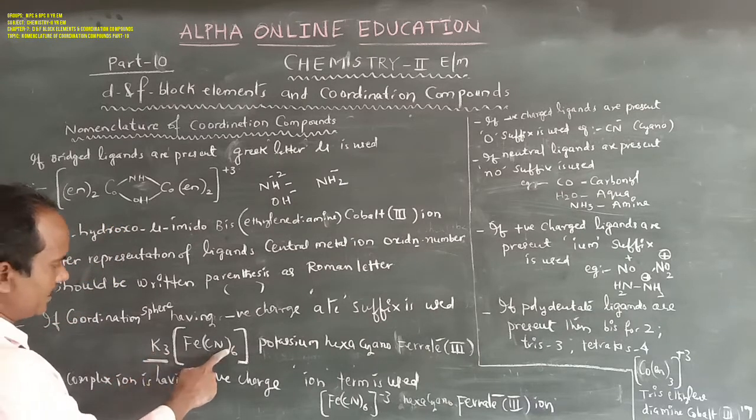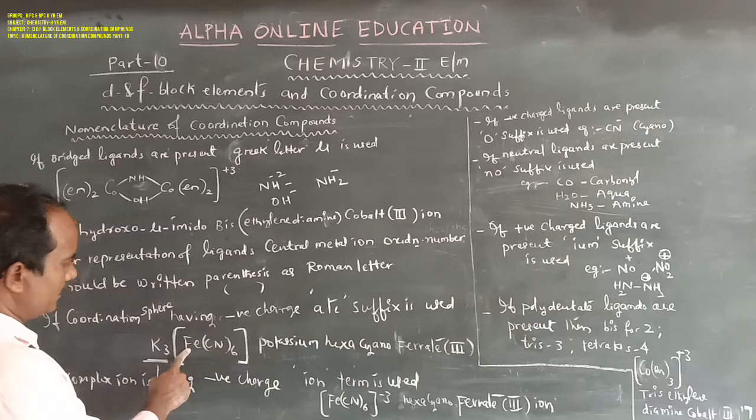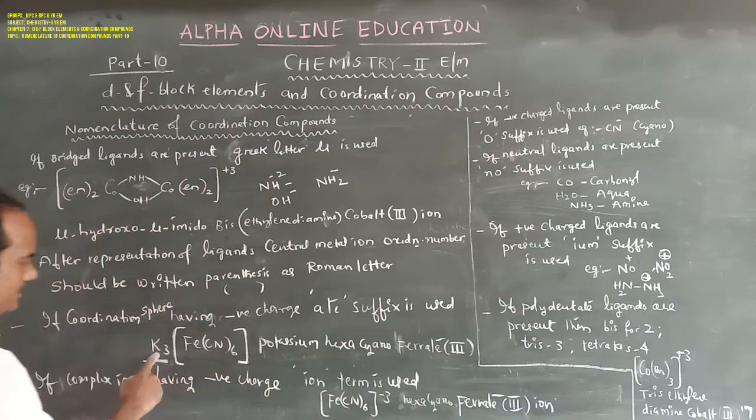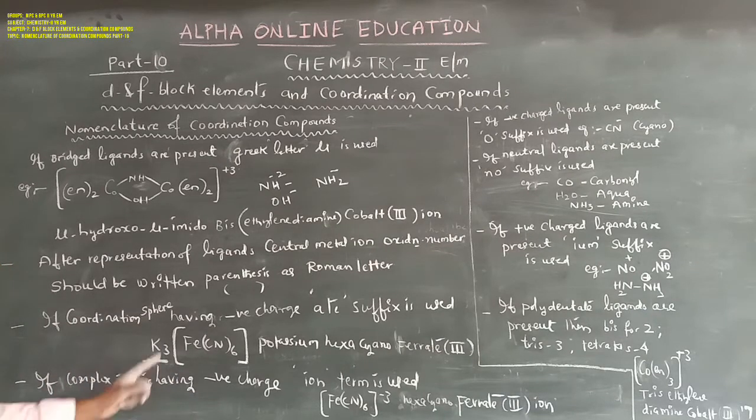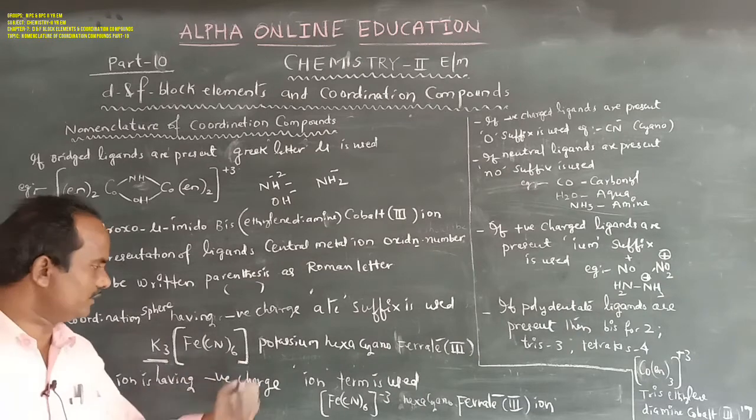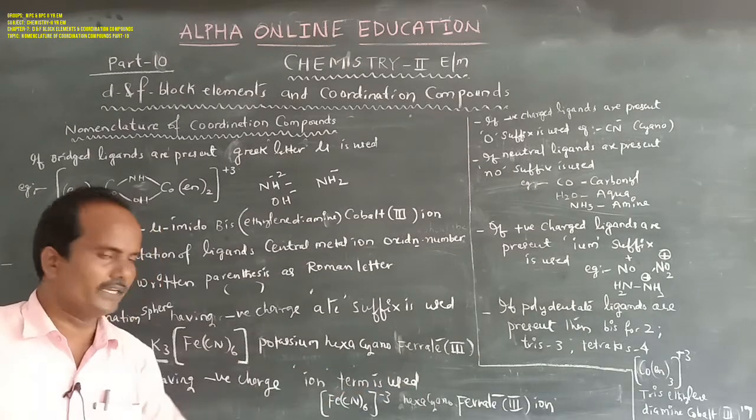Potassium hexacyanoferrate(III). Ferrate(III). Next, if K4 is there, it is potassium hexacyanoferrate(II). Ferrate(II). Then, if the coordination sphere has a positive charge, there is no use of the ate suffix.